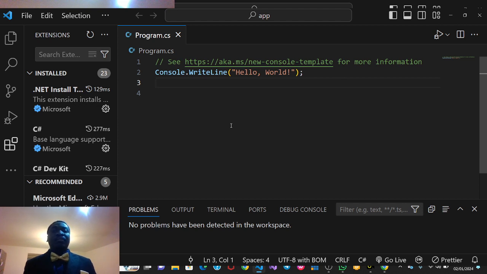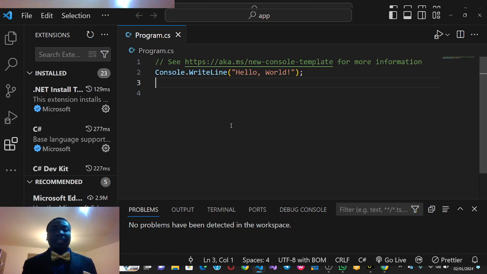I'm making use of Visual Studio Code because, number one, I see it as a cross-platform tool. That means I can make use of C#, JavaScript, React, and Angular. That's part of the usefulness of Visual Studio Code.